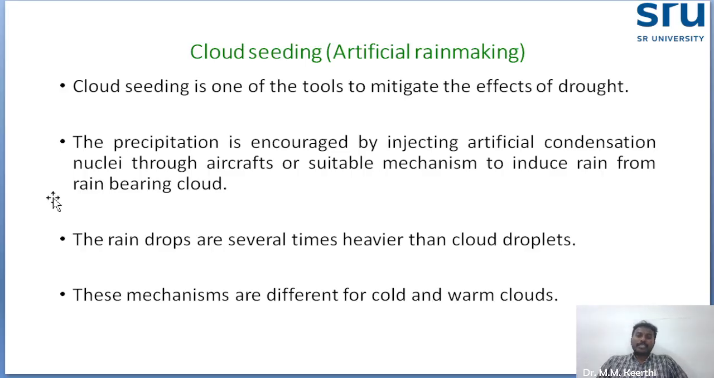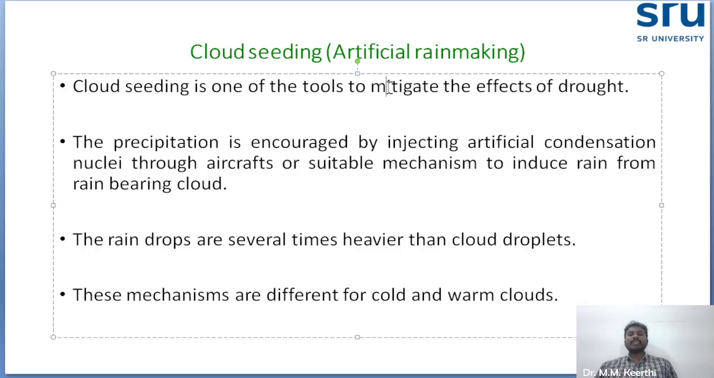Okay. Next concept is cloud seeding, otherwise called artificial rain making. This is one of the very important concepts. For artificial rain making, the government needs to spend a larger amount. So when a critical situation or continuous dry spell is there, the government will go for initiating artificial rain making. Cloud seeding is one of the tools for mitigating the effect of drought. It will not be followed all the time, only when the drought is in a very severe condition.